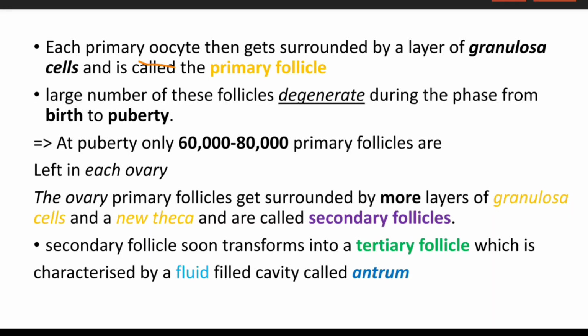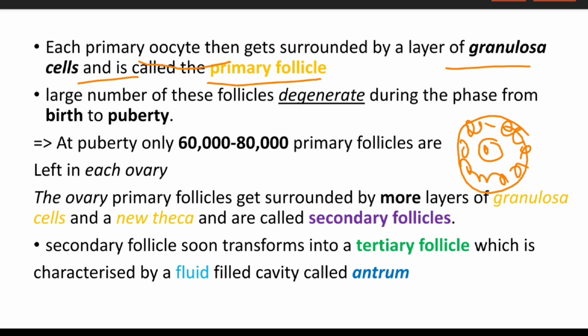Each primary oocyte gets surrounded by a layer of granulosa cells, which is called a primary follicle. So this primary oocyte will get surrounded by a layer of granulosa cells, and this is known as a primary follicle. A large number of these follicles degenerate during the phase from birth to puberty, and at puberty only 60 to 80,000 of the primary follicles are left.